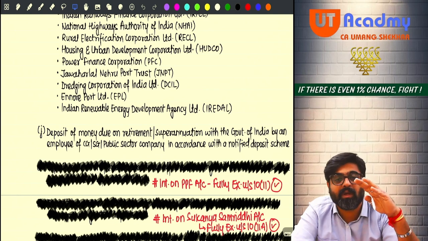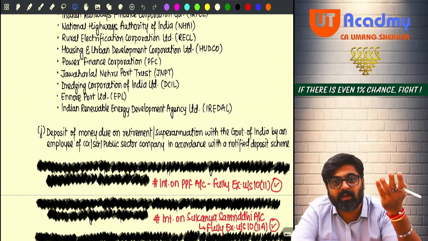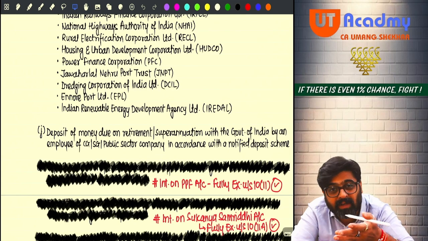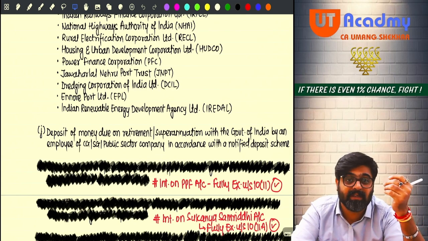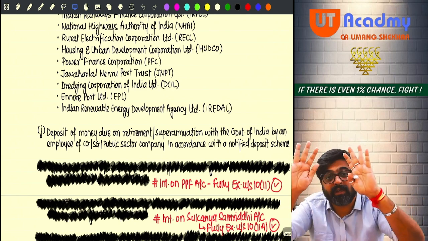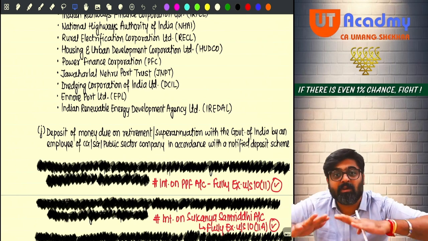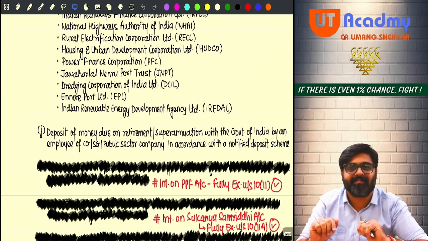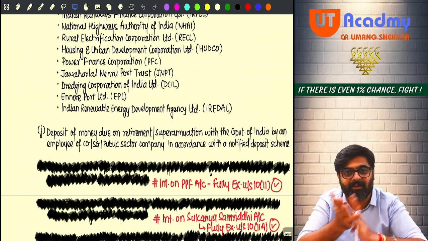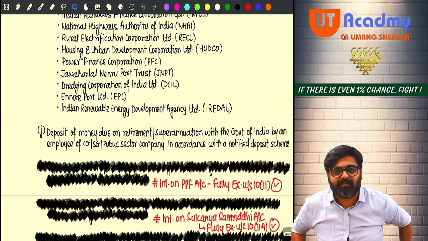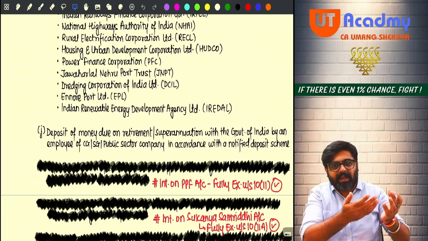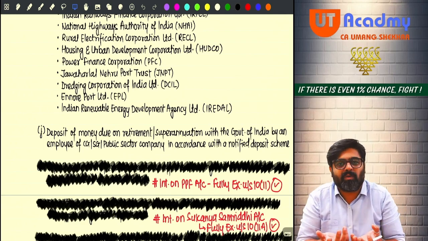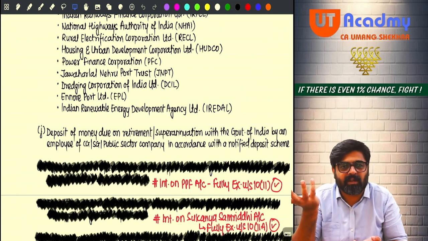Now, if you don't have any requirement of this huge amount, instead of taking away that amount, keep that amount of your retirement money deposited with the government in notified deposit schemes. Money will be safe. You will get interest also, fully exempt. But if you take that money, you are going to invest it somewhere, no?